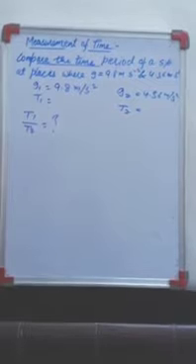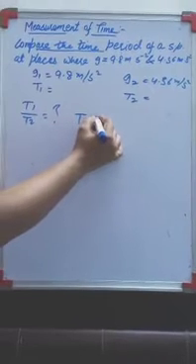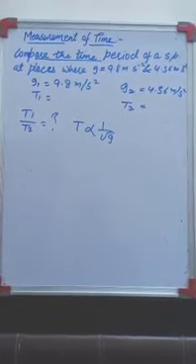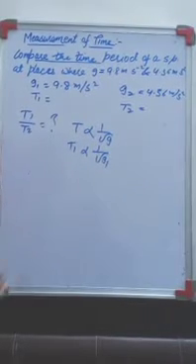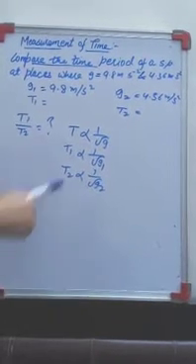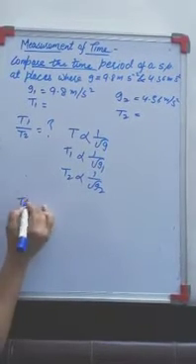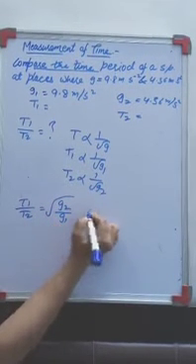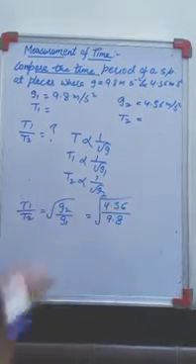What you need to calculate is T1 upon T2. So first of all, for this calculation, you must know the relation between time period and gravity. We know that time period is inversely proportional to under root of gravity. So over here, can I write T1 is proportional to 1 upon under root of G1? Similarly, T2 will be proportional to 1 upon under root of G2. Now, as both are proportionalities, the constants will be equal. So, from here T1 upon T2 will be under root of G2 upon G1. So, it will become under root of 4.36 upon 9.8.